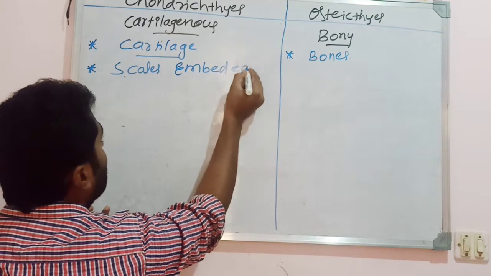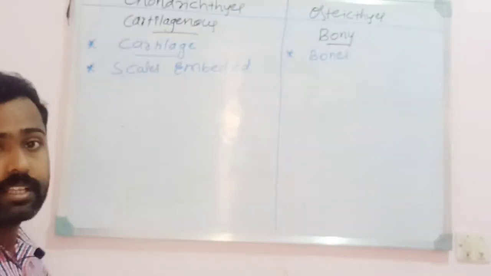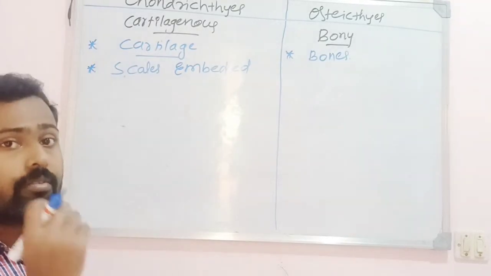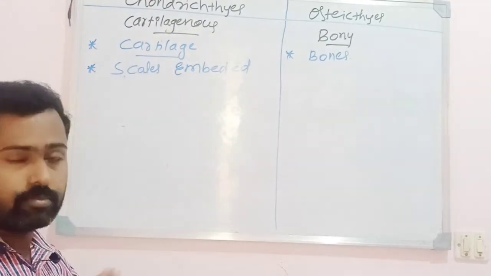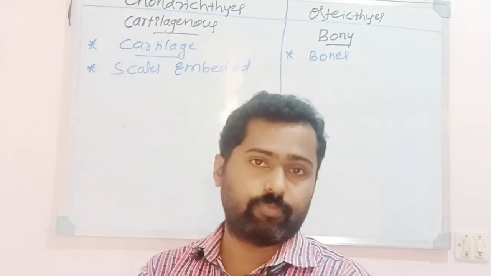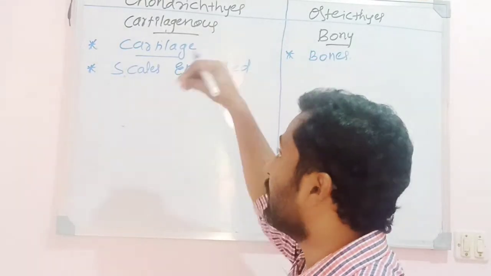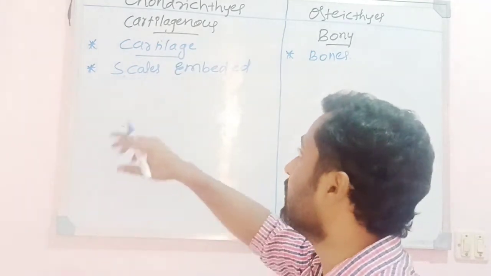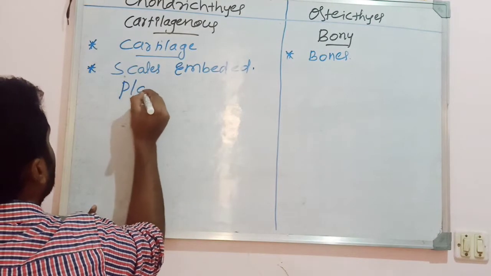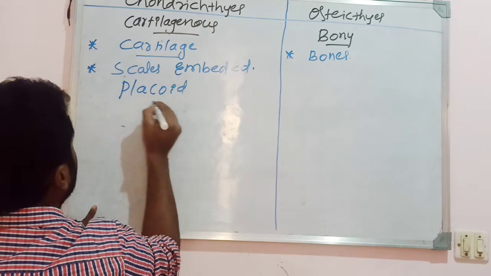The scales are embedded in the skin. Suppose if we touch the fish, we do not feel the scales, because the scales are embedded inside the skin. Hence scales are embedded, and the scale types are said to be placoid scales.